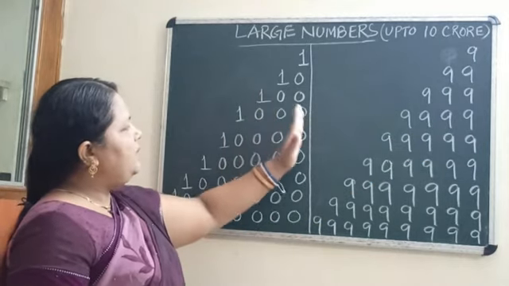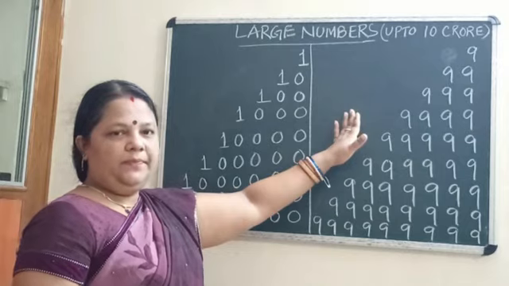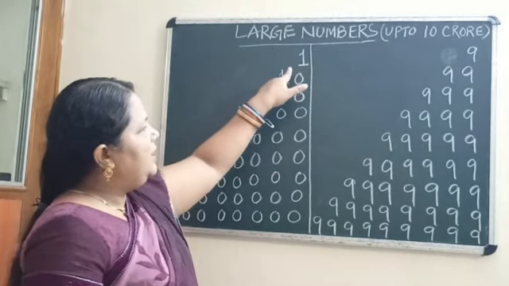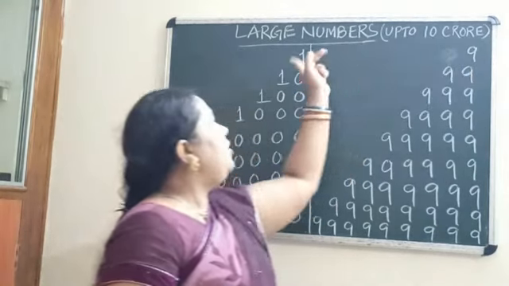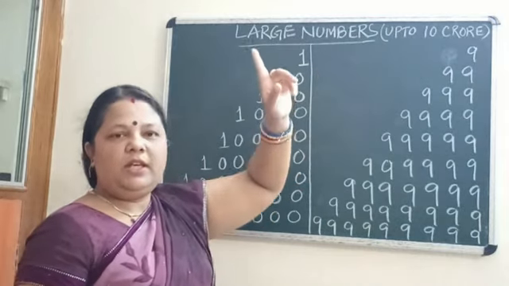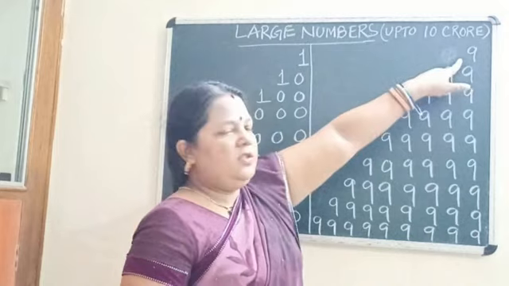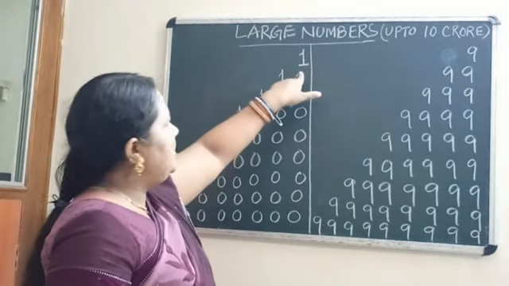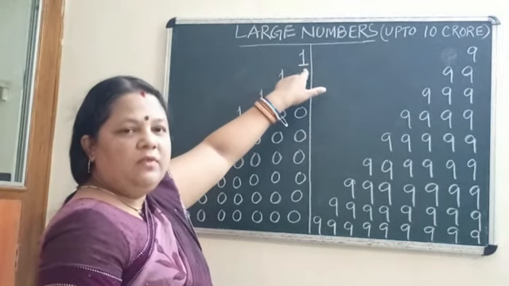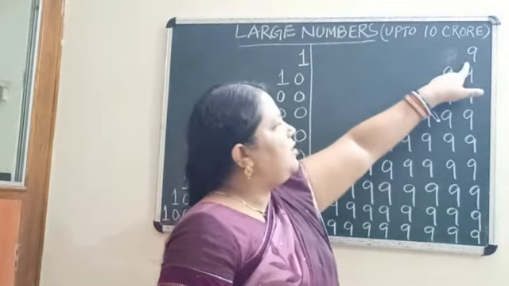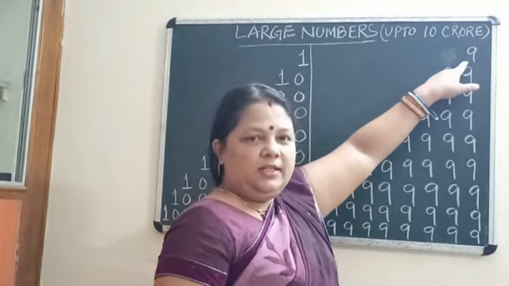Let me tell you what is this and what is this. This is 1 and this is 9. How many digits? It contains only one digit. This is called the smallest one digit number and this is called the largest one digit number.